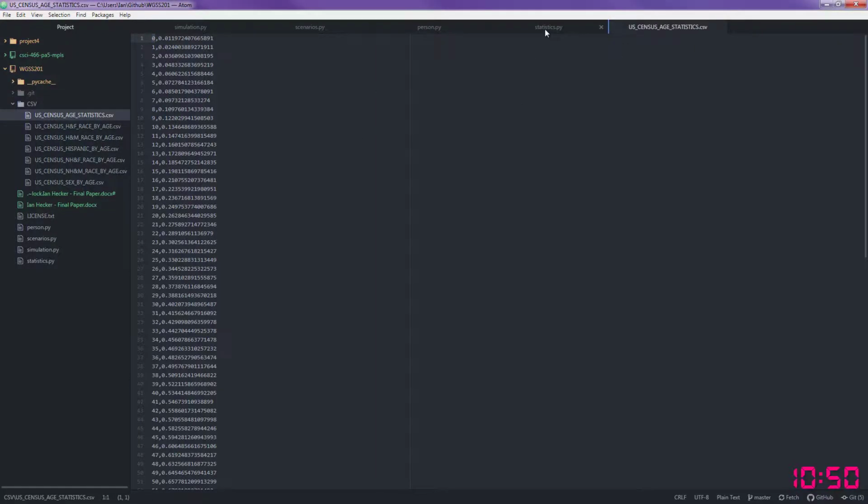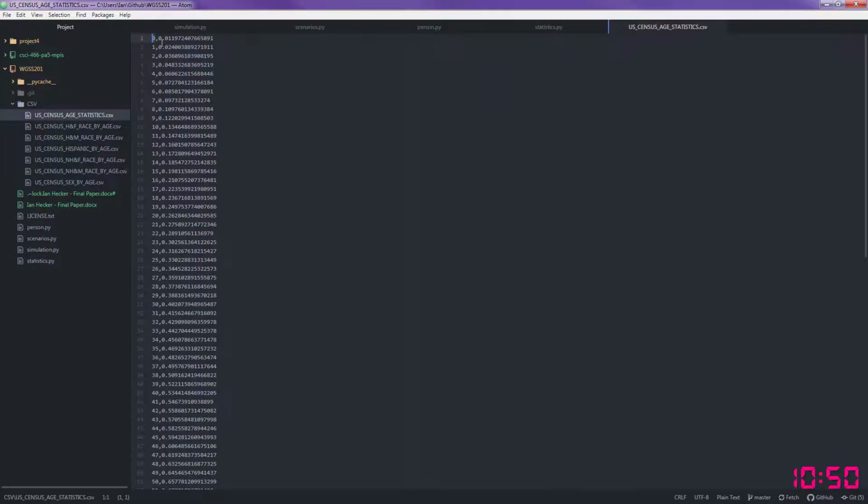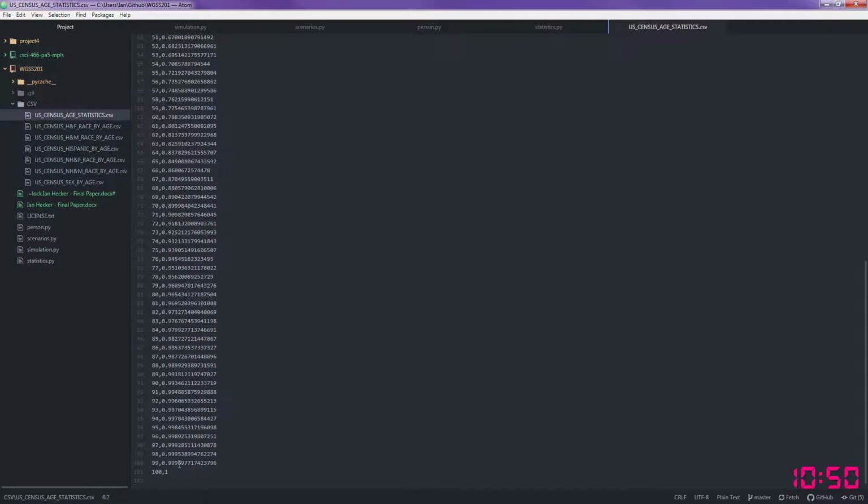But if that random float number is greater than that first number, then it'll hop to the next one, and it'll keep comparing to see if that random number is less than or equal to the float number by the age, all the way down to 100 years old.